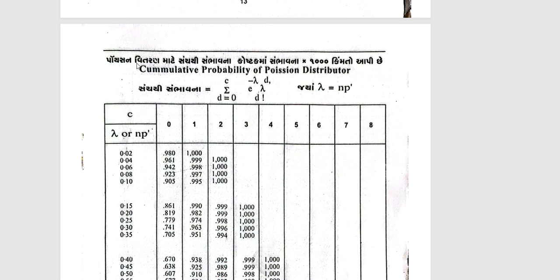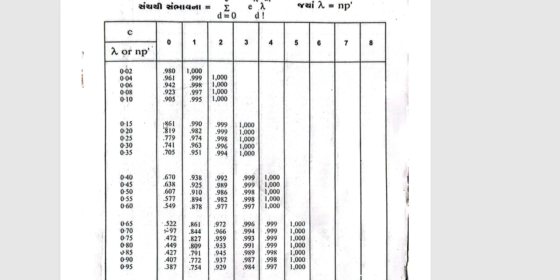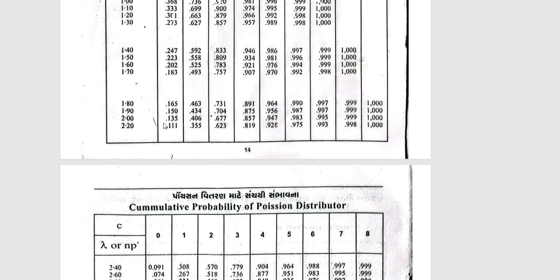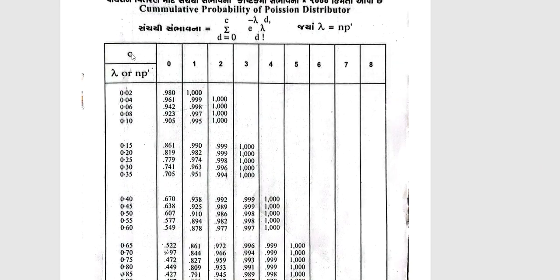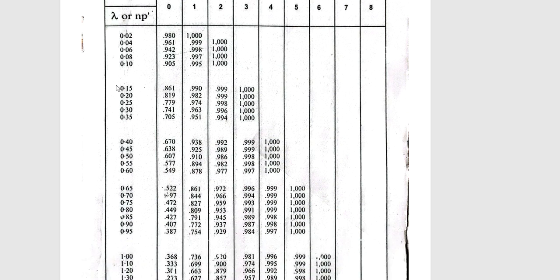This table is known as the cumulative probability table of the Poisson distribution. In this table, I will search for the value of lambda, which is our m. In this table they denote the parameter by lambda, but we denote the parameter of the Poisson distribution by m.